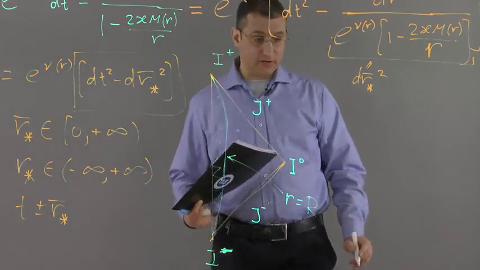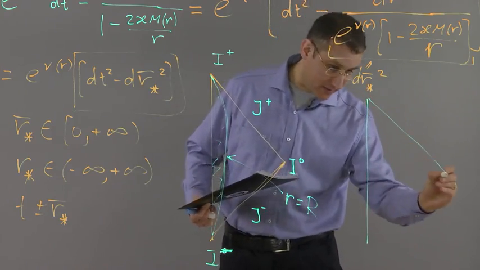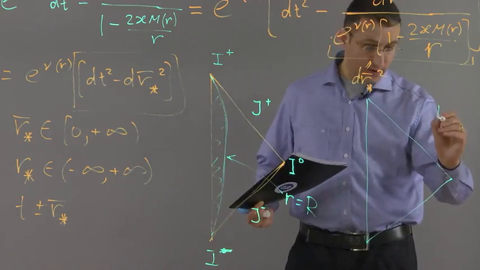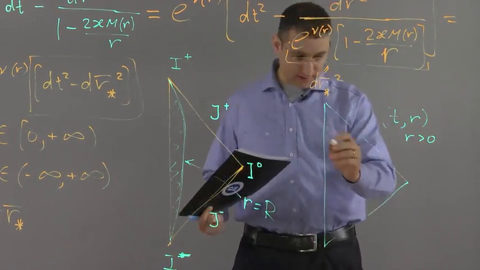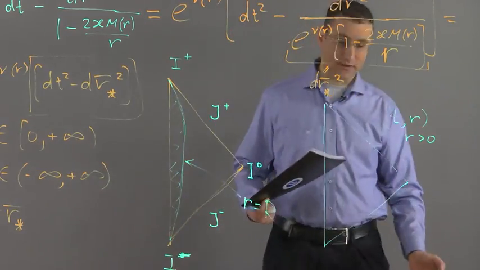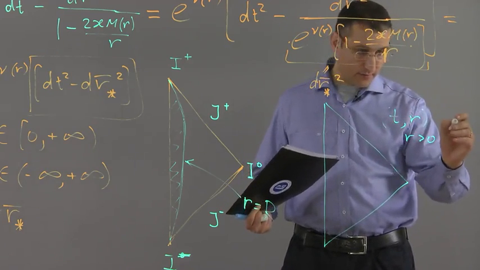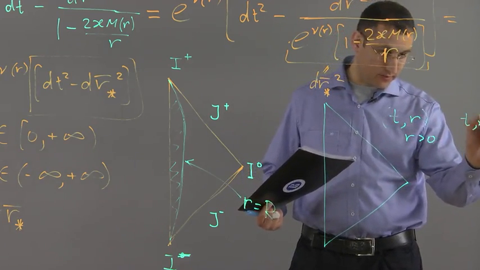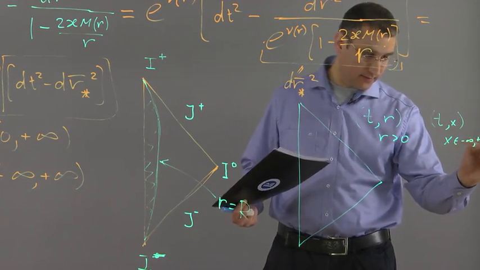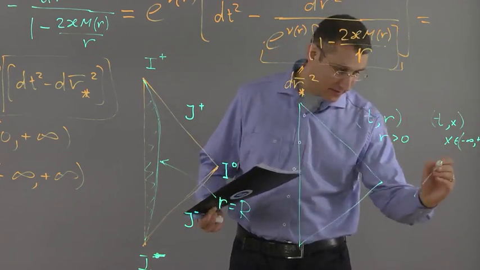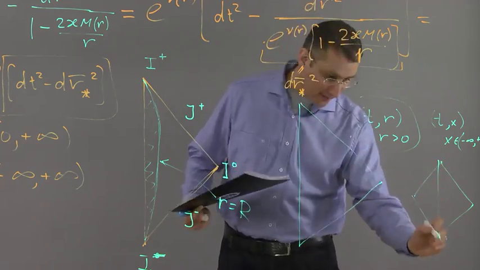Compare this to the Penrose diagram of the Minkowski space. The Penrose diagram of the Minkowski space in the coordinates t and r, where r is greater than 0, is like this. It's just half of the square. And you remember that for t and x, where x is ranging from minus infinity to plus infinity, we had this Penrose diagram. So for this case, we have only half of it.